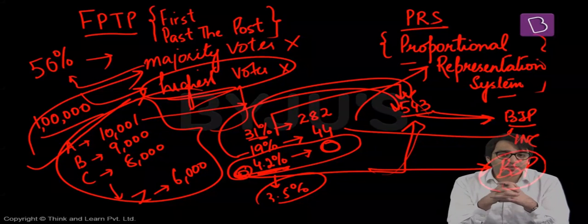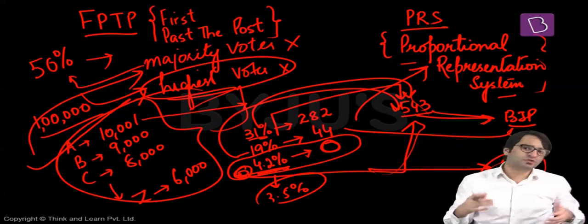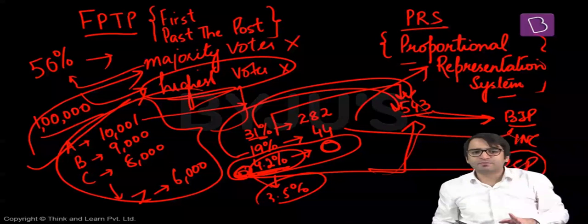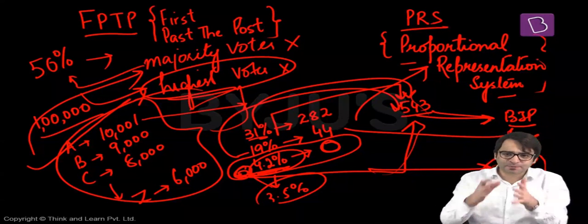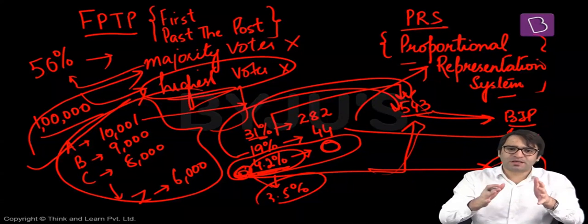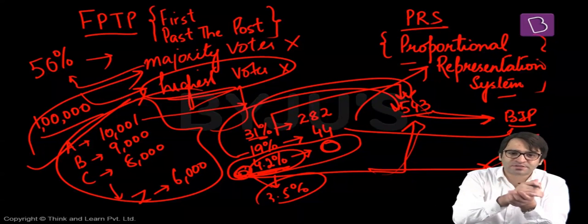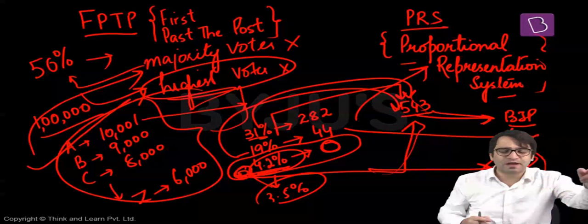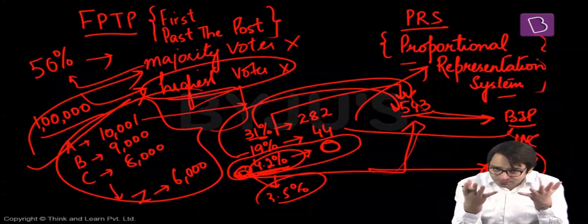Which system do you think is better? On paper, it looks like the proportional representation system is slightly better than the first past the post system, because here every vote will be counted. 4.2% of the people had no representation in Lok Sabha. That means 4.2% of our population have no voice in Lok Sabha. But if we had been following the proportional representation system, 4.2% of 543, those many seats would have been allocated to BSP. But once you dig deeper, there is another problem.